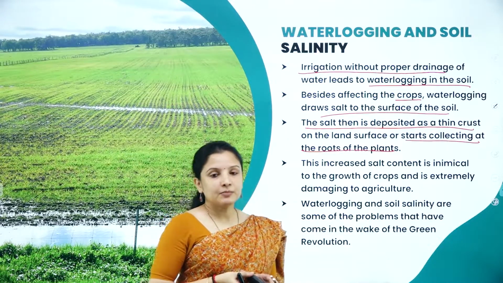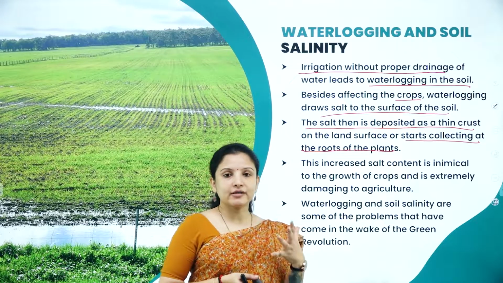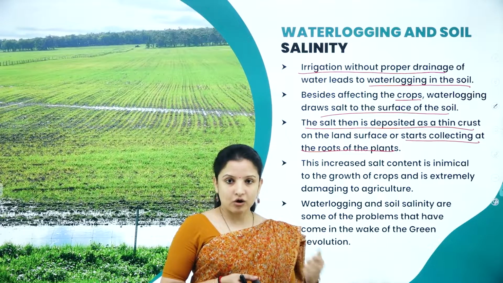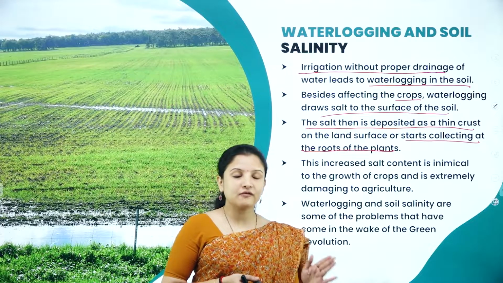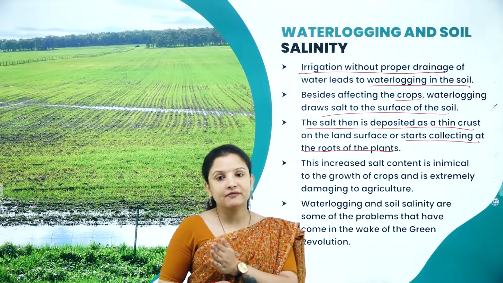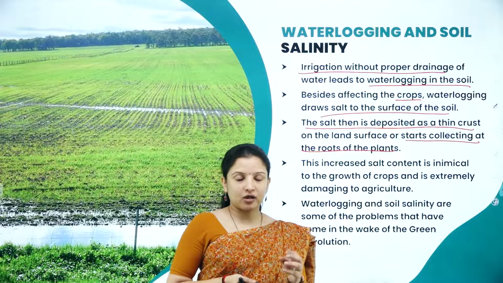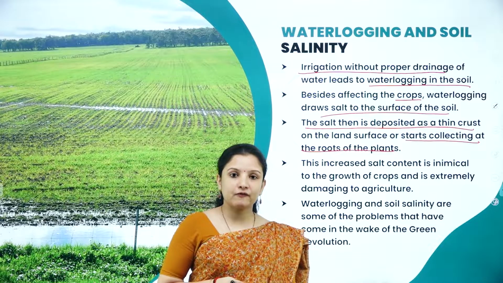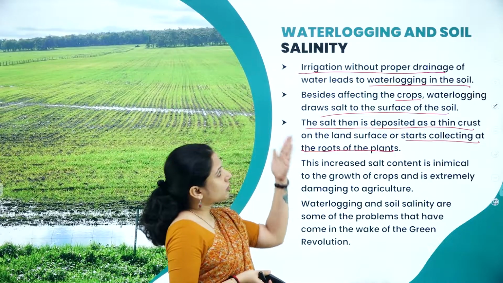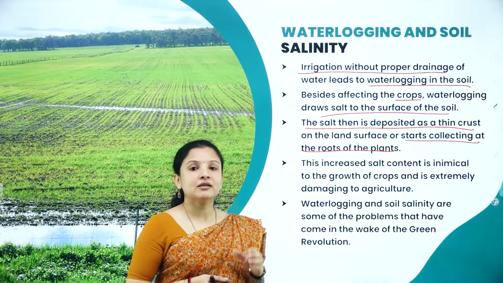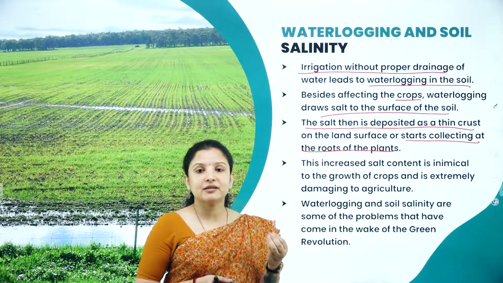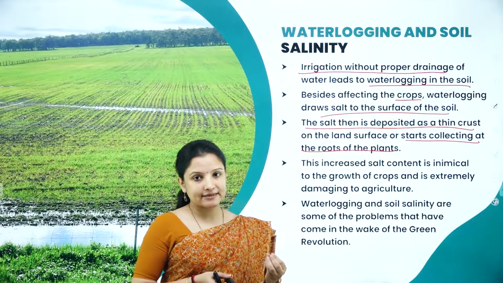And if salt gets collected at the roots of the plant, we know that it leads to osmosis, right? Wherein the water from the roots will start diffusing out of the plants, therefore depriving the plant of water. And if the plant gets deprived of water, then eventually the plants will die. So this is how waterlogging and soil salinity can deplete the resources. Here in both the cases we are depleting the natural resources, that is, the plants, right?